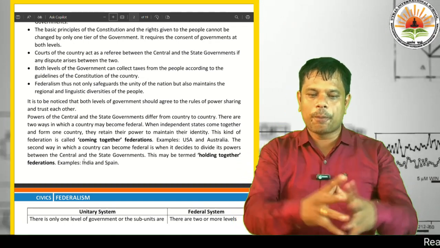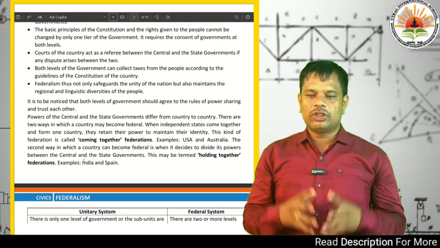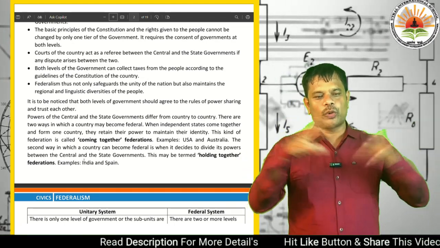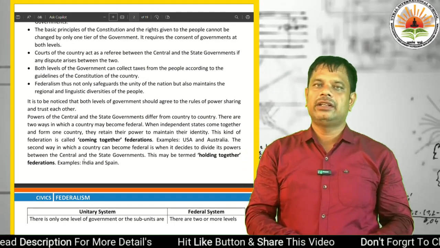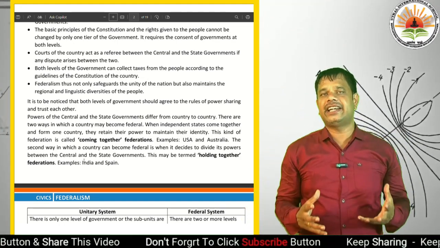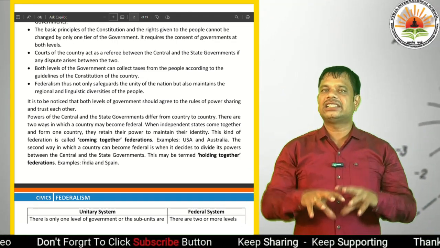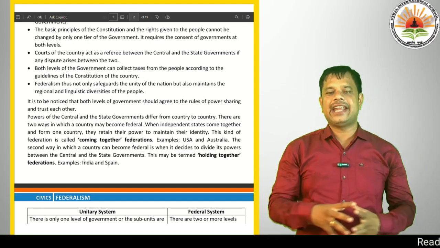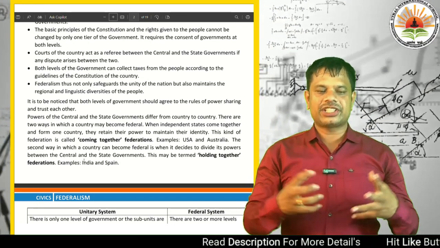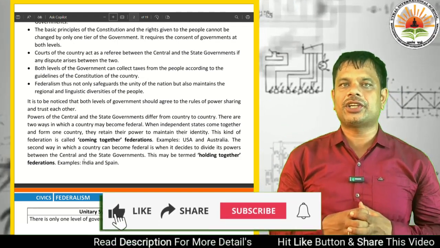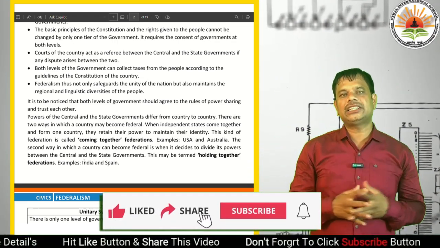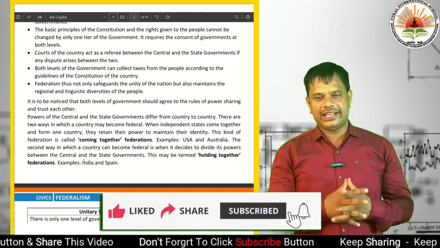There are two forms. One form is the independent states. States are independent, but they come together to form one country, and they retain their power to maintain their identity. Their own state's identity is maintained, and this kind of federation is called a coming together federation. The United States of America and Australia are the best examples of this.